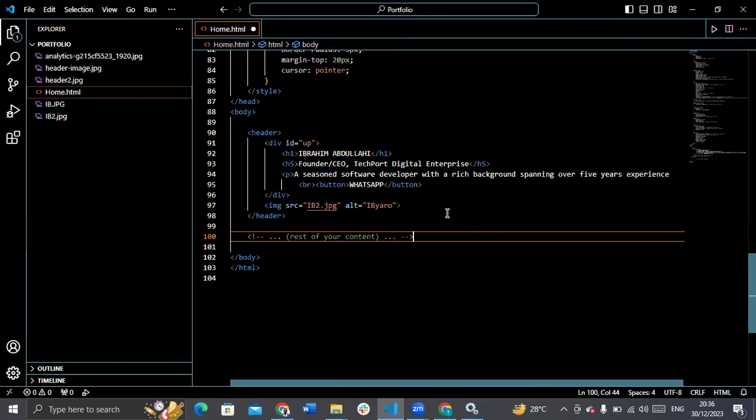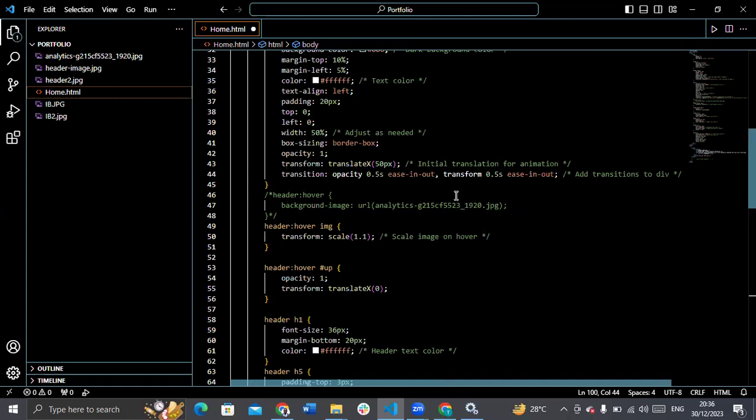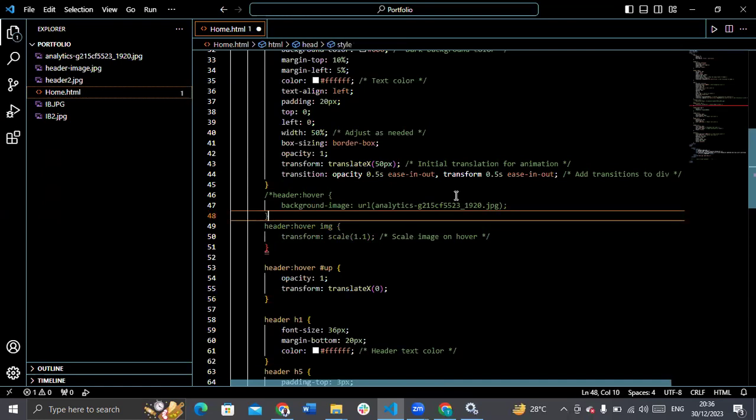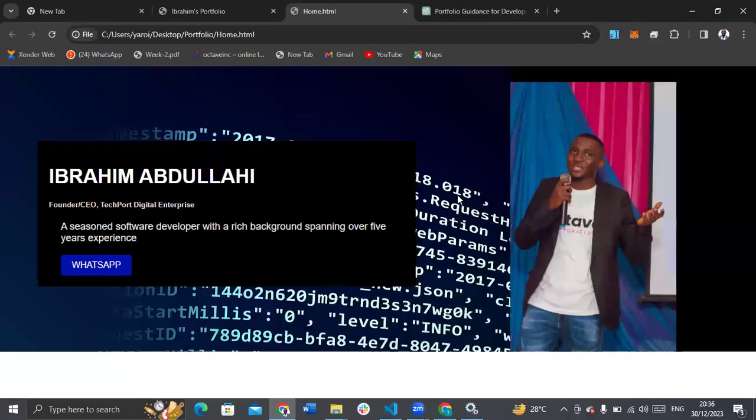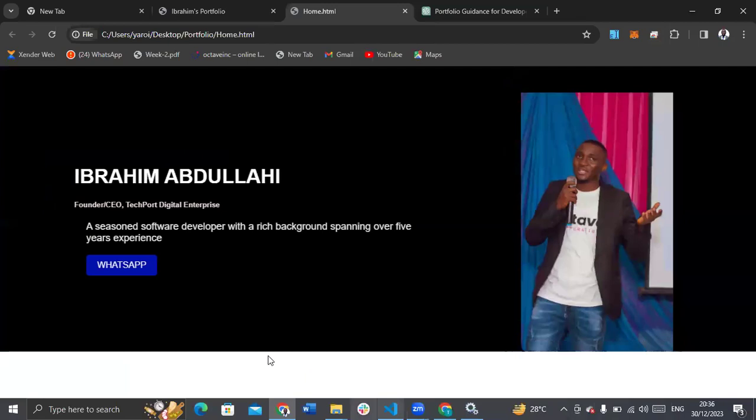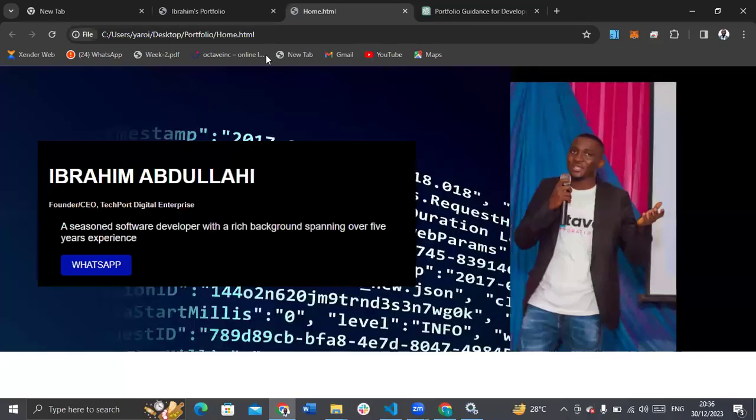Let me show you something real quick. Let me Control Z. Okay, wait. I've not refreshed it. If I hover here, you will see that this is a container carrying Ibrahim Abdullahi and the caption with the WhatsApp button.